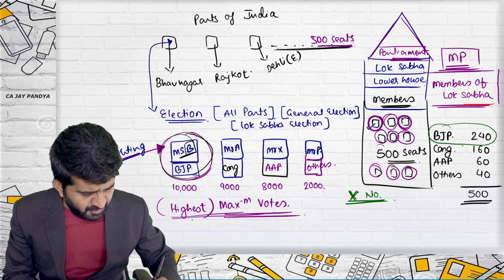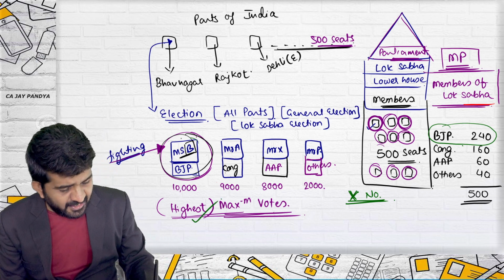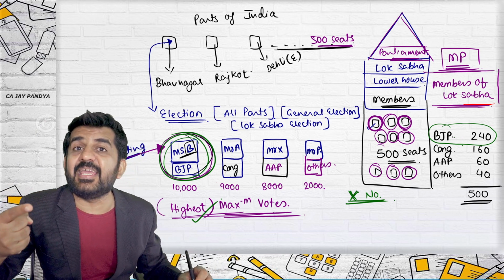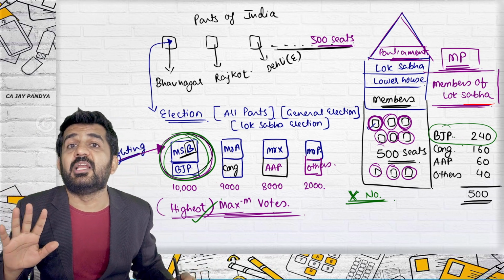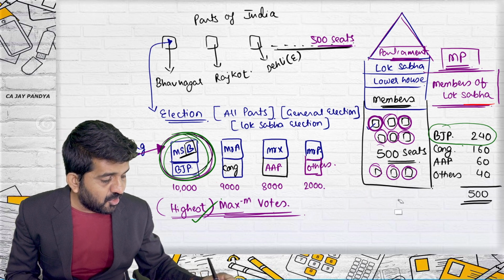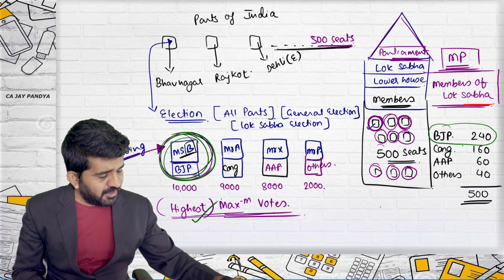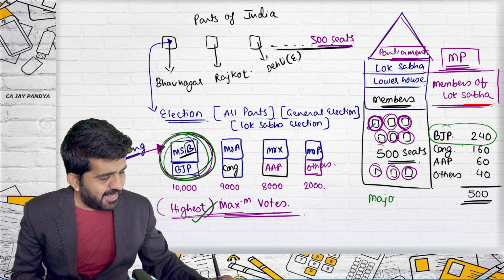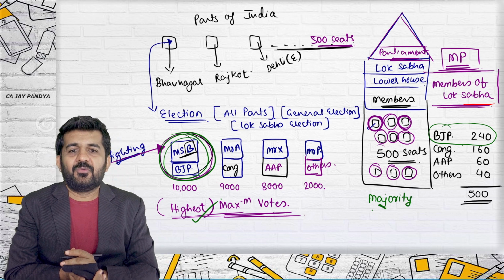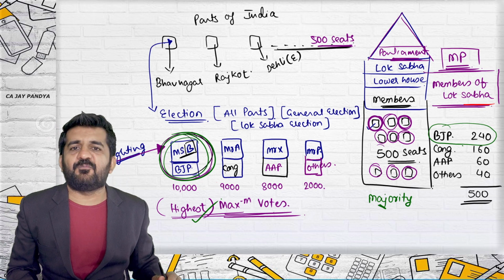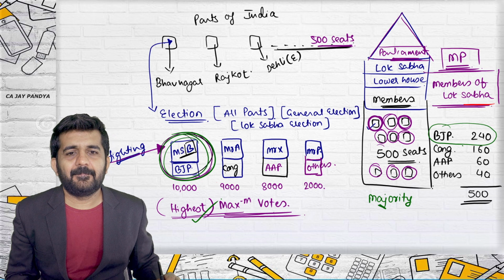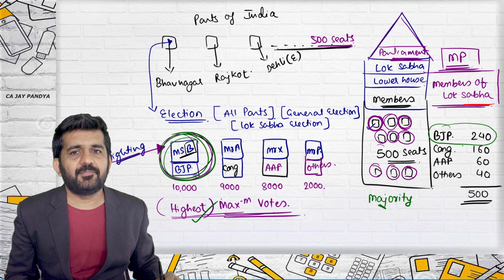See, by maximum votes, you can win this seat. But by maximum seats, you cannot win the election. For winning the election or to make a government, what is required is majority. First, can one student tell me, in 500, what is majority?